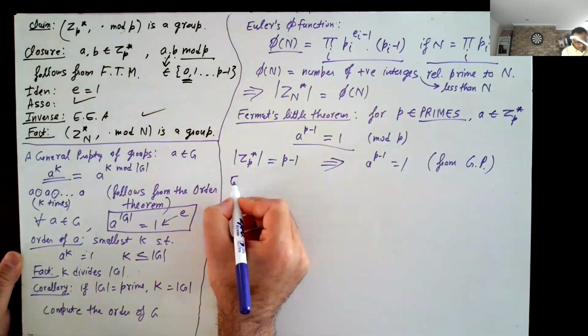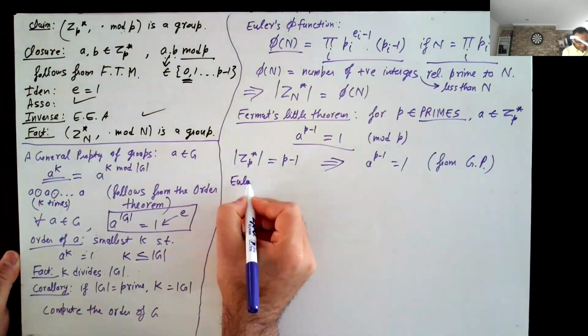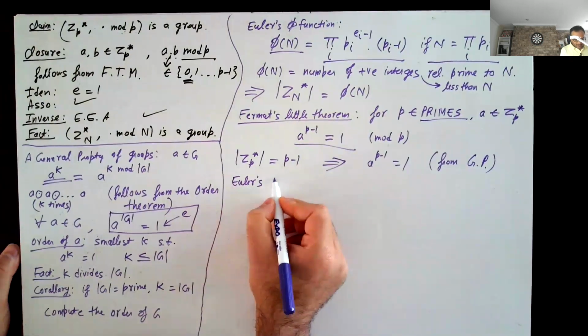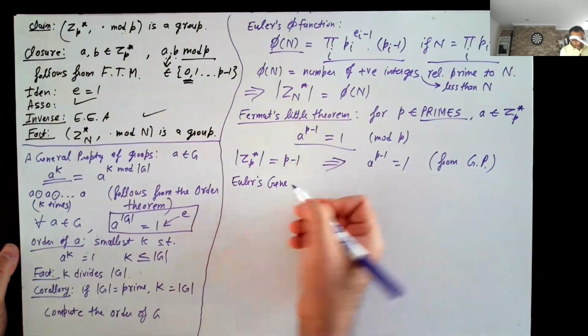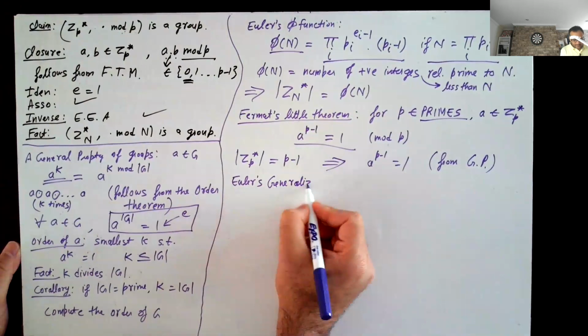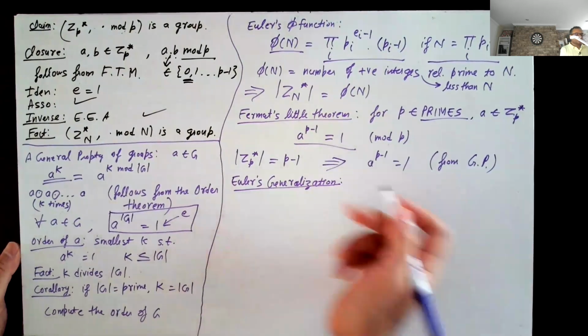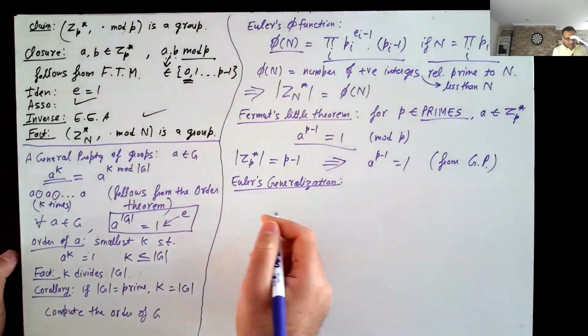There's also a simple generalization, which is known as Euler's generalization. And in fact, I think this is the context in which the phi function was introduced.